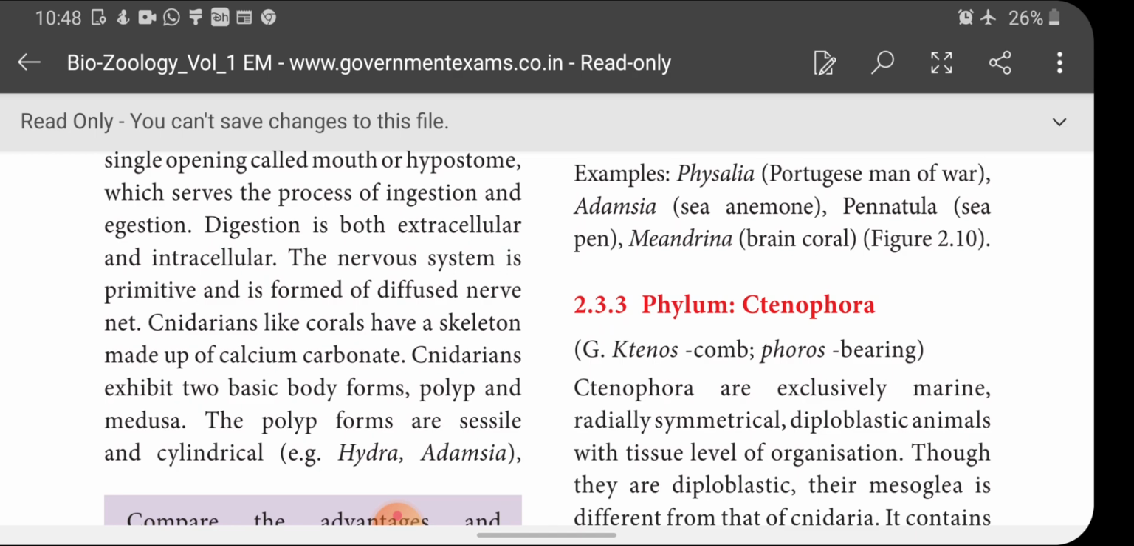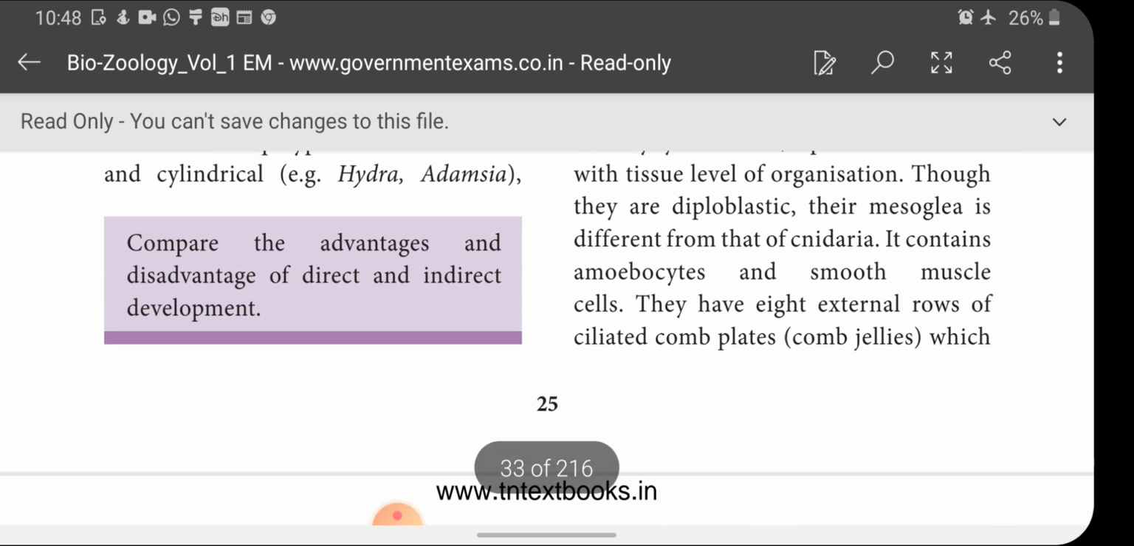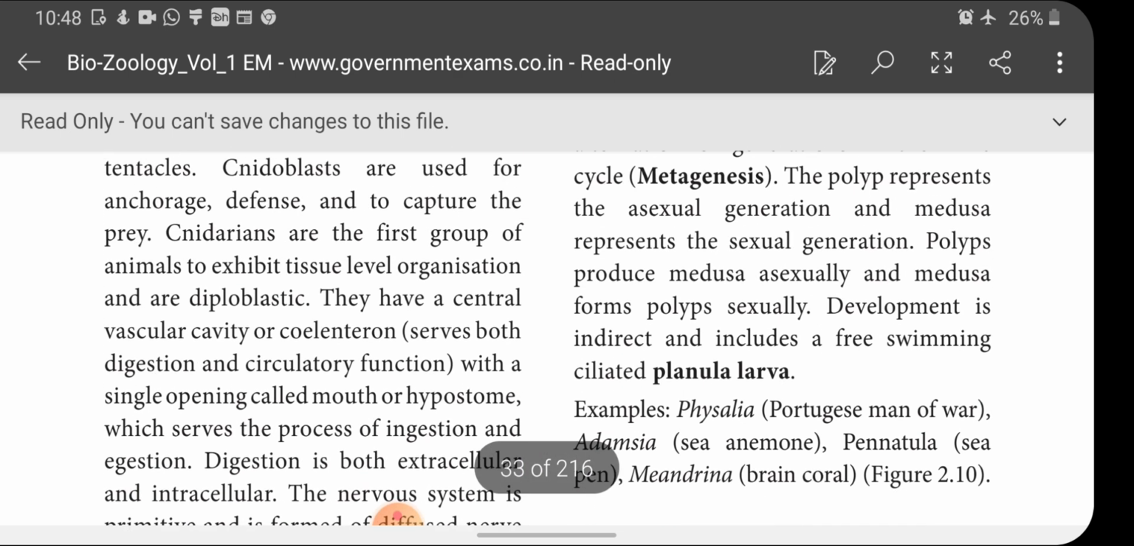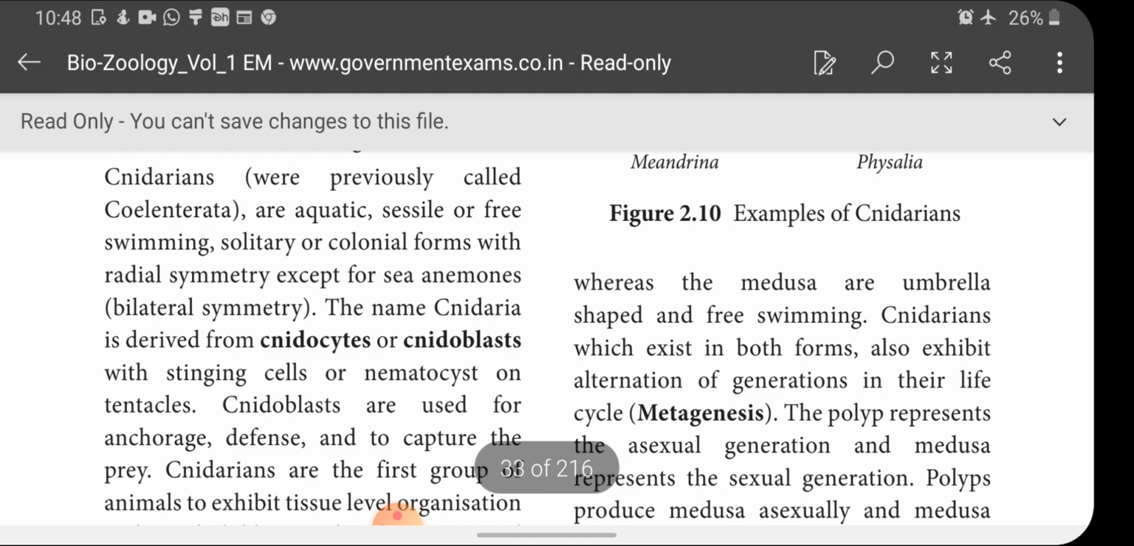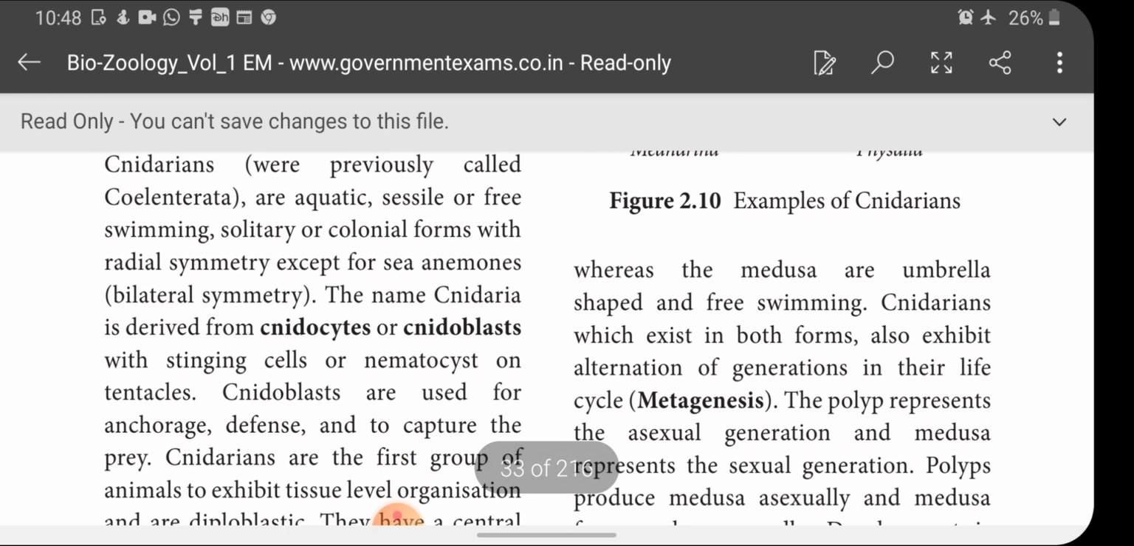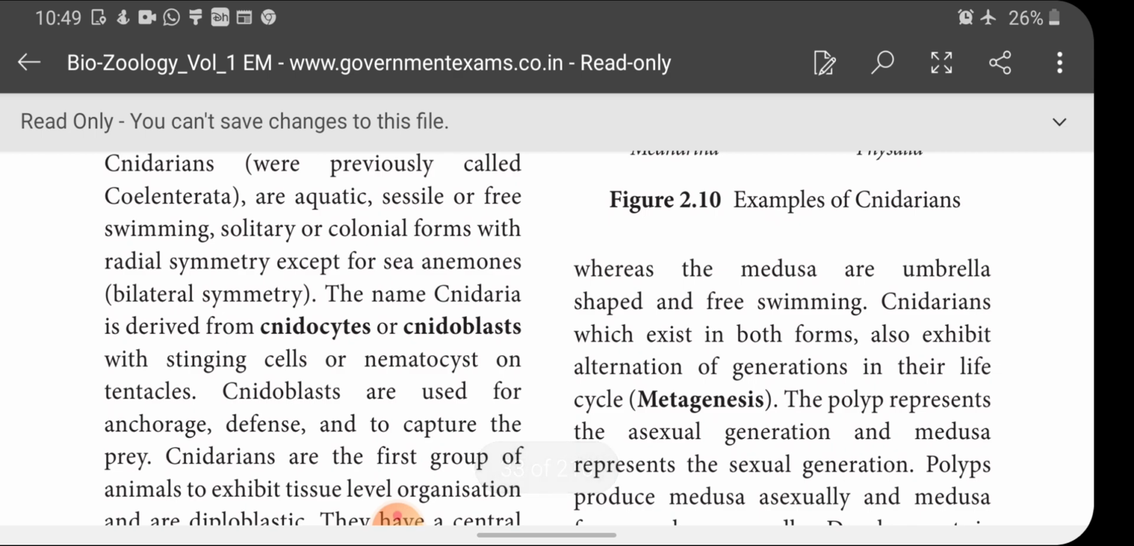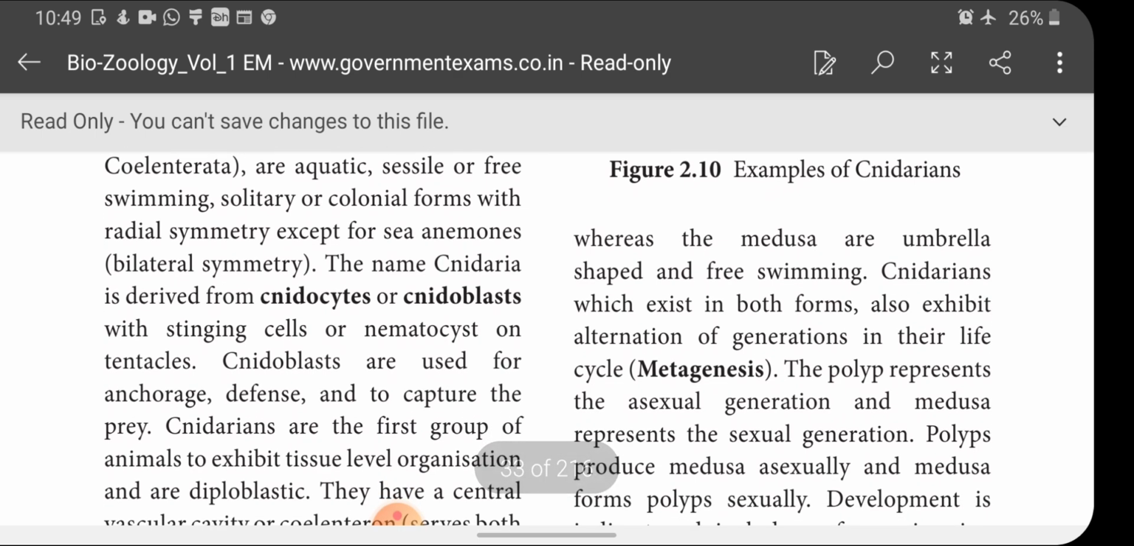Cnidarians exhibit two basic body forms, polyp and medusa. Polyp forms are sessile and cylindrical. Example, Hydra and Adamsia. And then what about medusae? The medusa is umbrella shaped, not a cylindrical shape, and it is not sessile, it is free swimming. Cnidarians which exist in both forms also exhibit alternation of generation in their life.